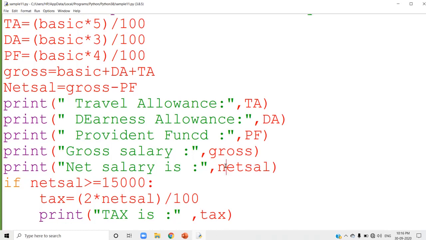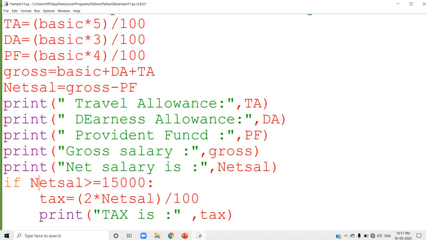That is why it's showing the error message. There is no variable named netsal with a small letter used in the program. I'll change that into capital N. Now here also, instead of the small letter you have to use the capital letter. In the condition part also you have to use netsal with capital N, because I used capital N over there. Understood? Why did the error come over there?